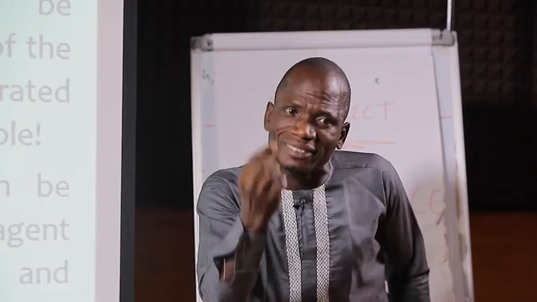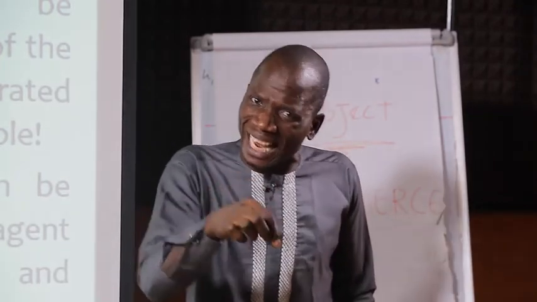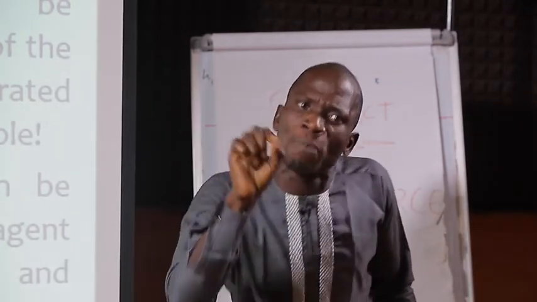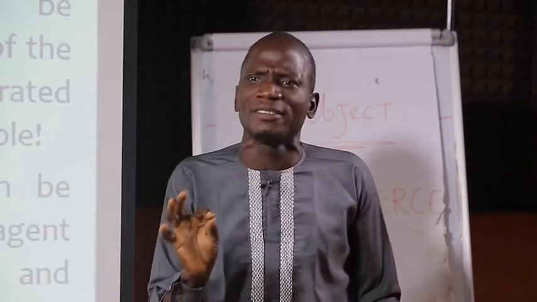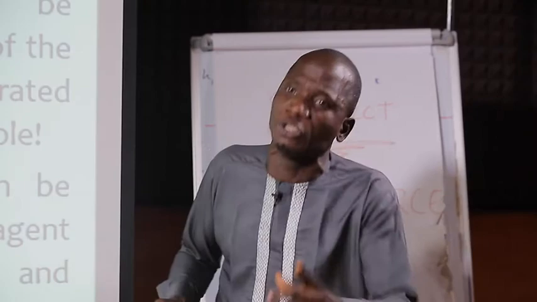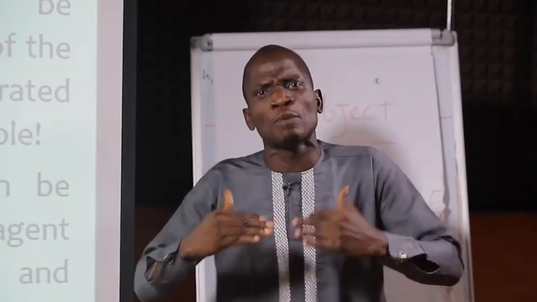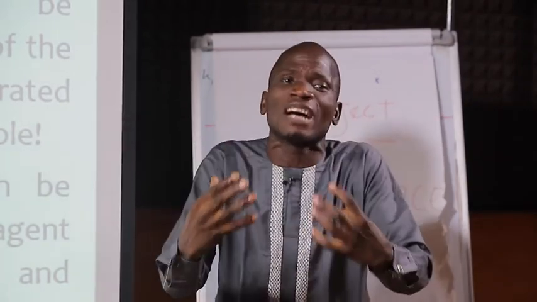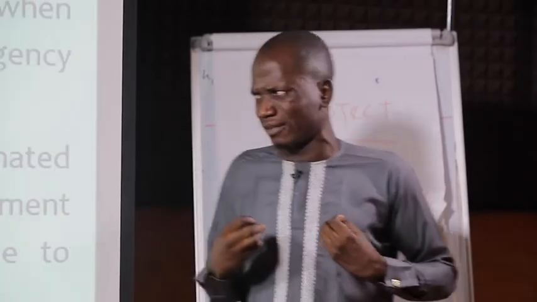When the principal and the agent have performed their responsibilities or obligations, there is no need for such an agency to continue. It means such an agency must come to an end through the act of performance.